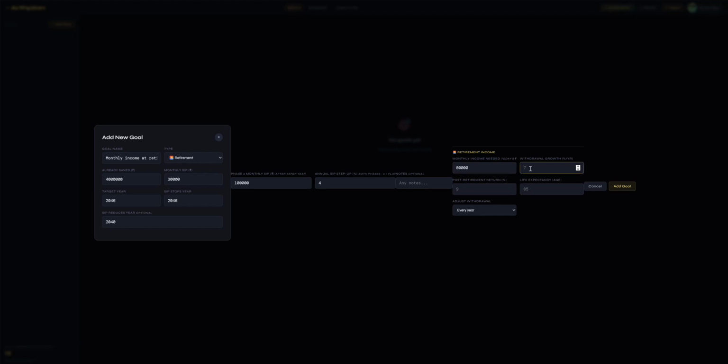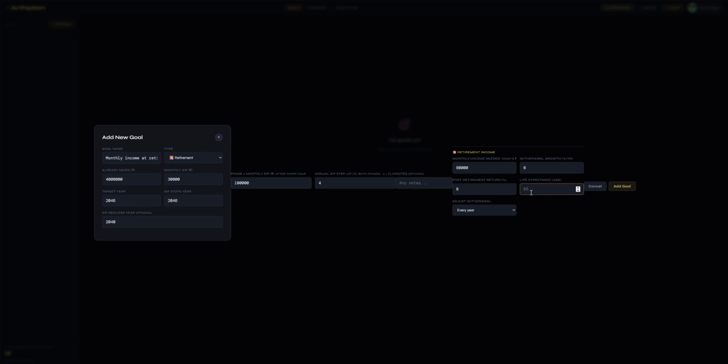and the inflation, as in how much through retirement we will take as inflation from this? What are we expecting as post-retirement return from this? And what is our life expectancy, right?